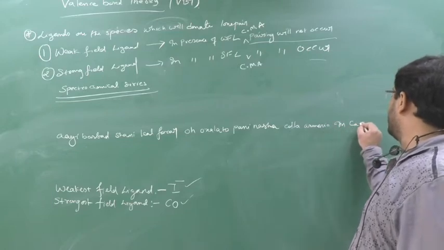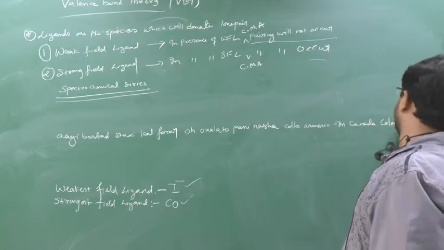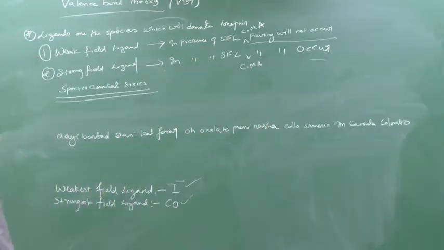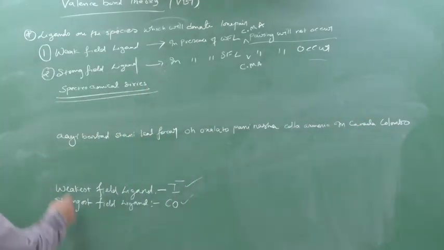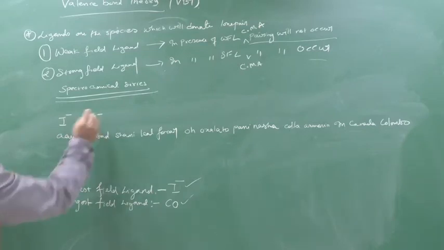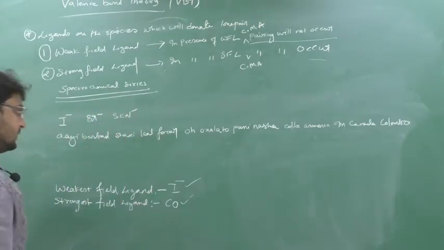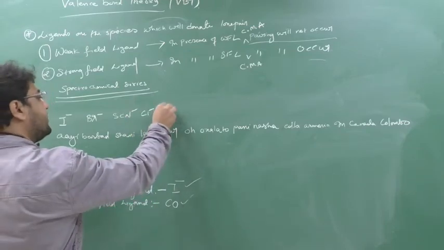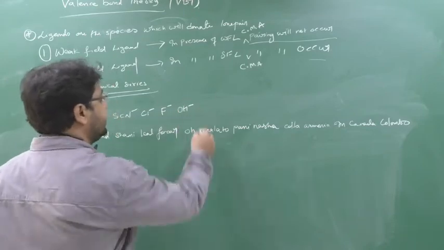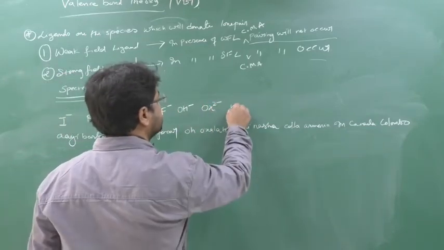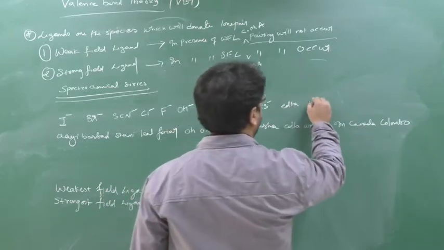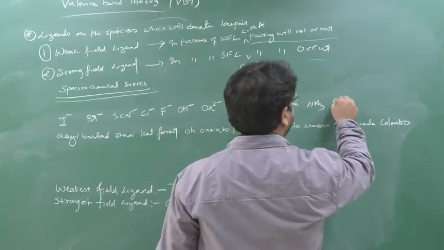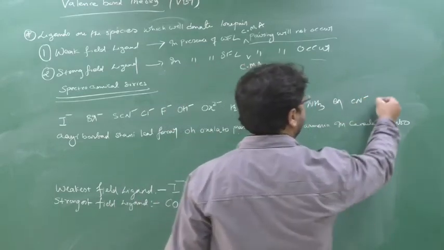EDTA, ammonia, in, Canada, Colombo. So I minus, barbadi means Br minus, Shani means SCN minus, Kal is the chloride ion, Farar is F minus, O is OH minus, oxalato is OX 2 minus, pani is H2O, nasha is NCS. Then EDTA, ammonia, ethylene diamine, Canada is CN minus, Colombo is CO.